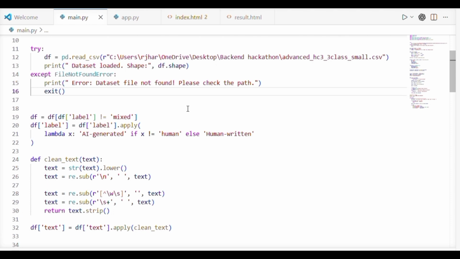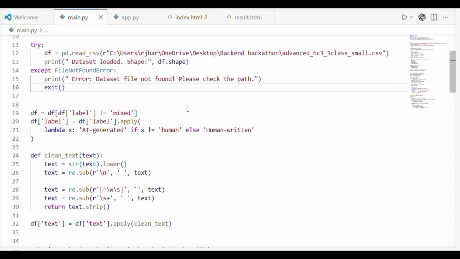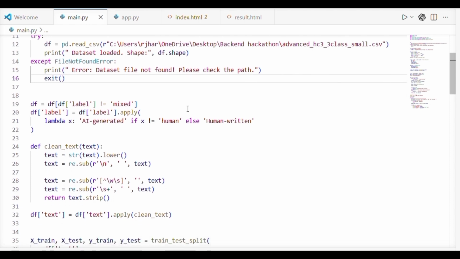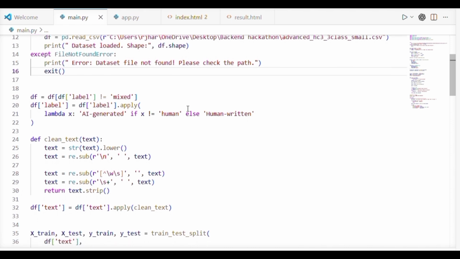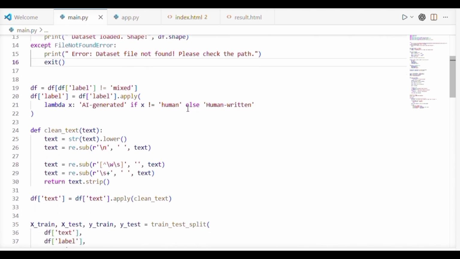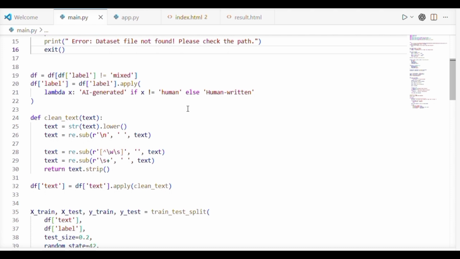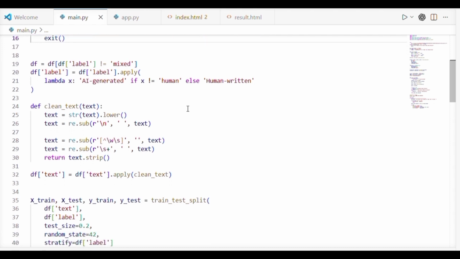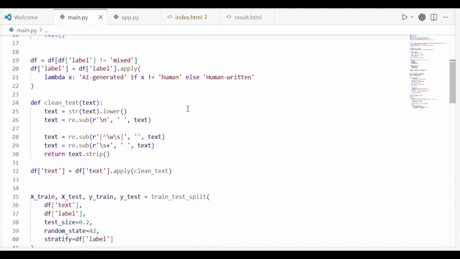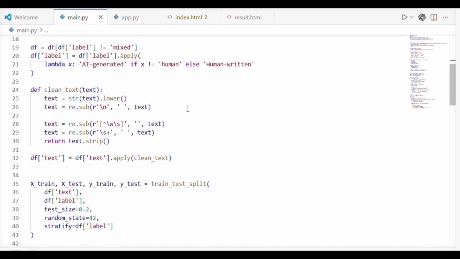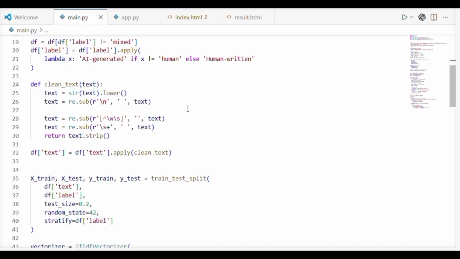Then we clean the data by removing unwanted labels like mixed and converting the labels into two classes: human written and AI generated. After that, we pre-process the text by converting it to lowercase, removing punctuation and extra spaces to make it consistent. Then we split the data into training and testing sets using an 80 to 20 ratio. This helps in improving model performance and avoiding bias.